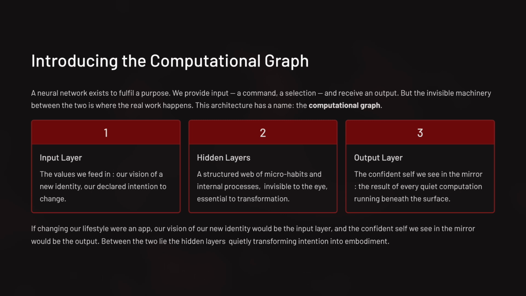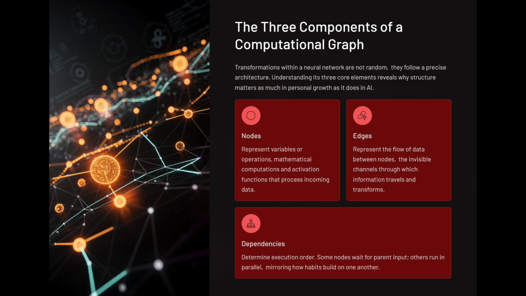If changing our lifestyle were an app, our vision of our new identity would become the input layer, and the confident self we see in the mirror would become the output. Between the two lies a structured web of micro-habits our nervous system is ready to accept, the hidden layers quietly transforming intention into embodiment. But here is something essential.